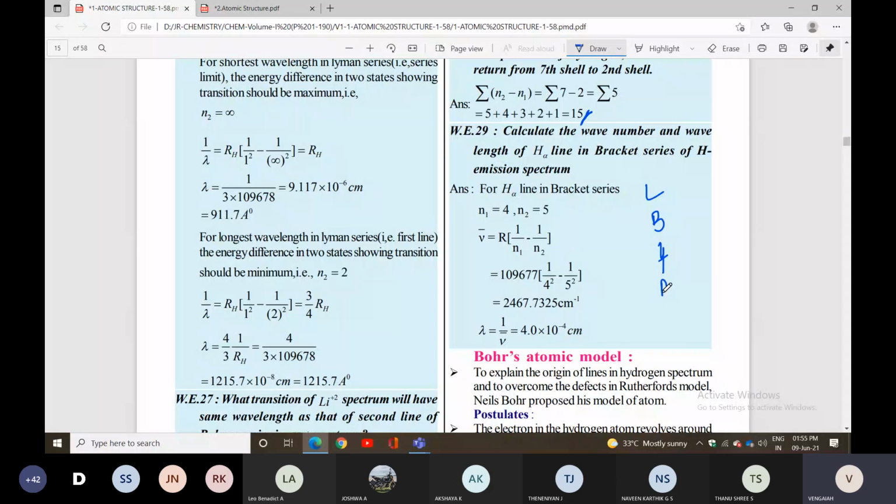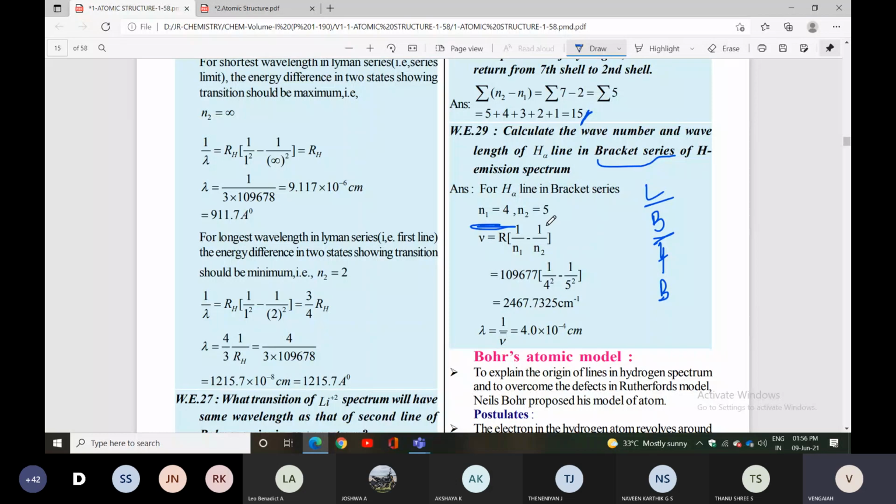If Balmer series is given, n1 is 2. If Lyman series is given, n1 is 1. It depends on what series is given. In the question they gave the Brackett series. In the Brackett series condition the starting line is 4, then n2 is 5. So you can go to the formula.